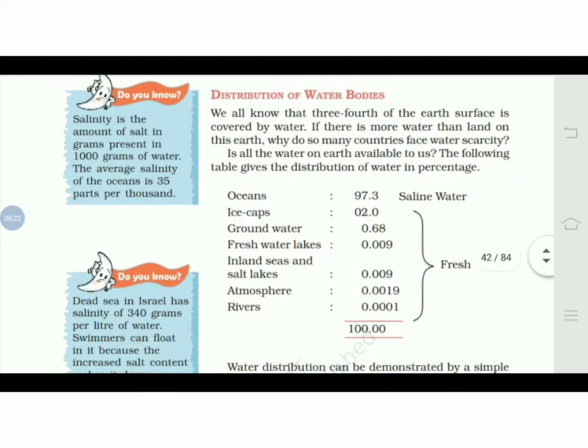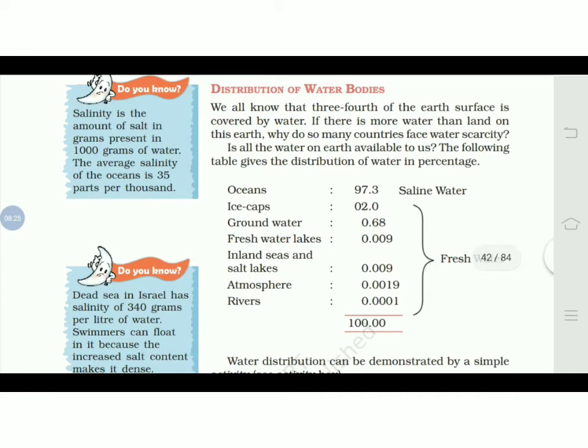Now, distribution of water bodies. We have already said which topics we are going to learn. In percentage, this is the distribution of water bodies on the earth. We all know that 3/4 of the earth's surface is covered by water. If there is more water than land on this earth, why do so many countries face water scarcity? Is all the water on the earth available to us?